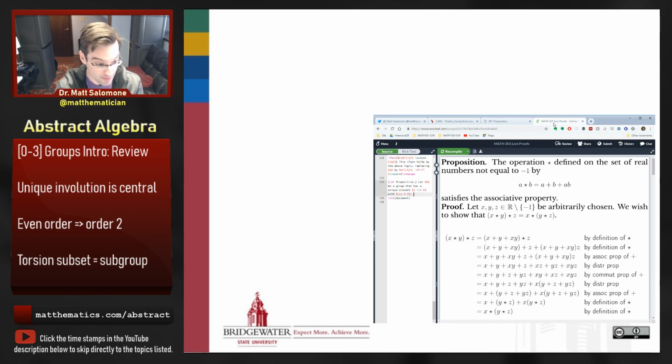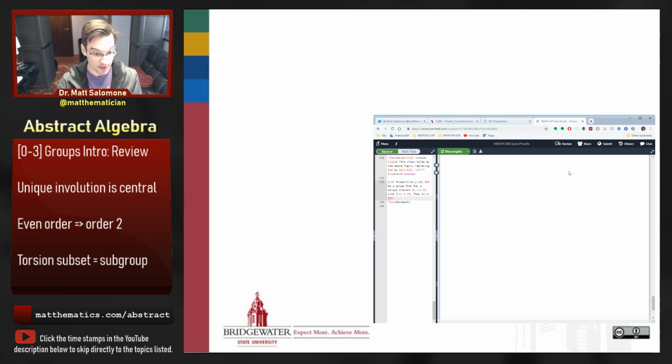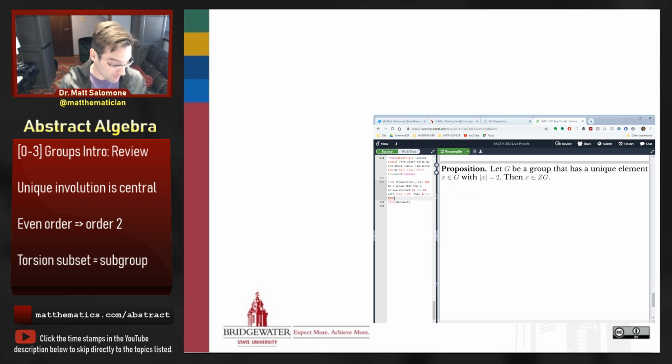Prove then, this is the statement of a proposition, that x belongs to the center of this group. So there is the statement that we're going to try and prove. I'll get it up here on the screen. Let G be a group that has a unique element of order 2, then that element must be in the center of the group.